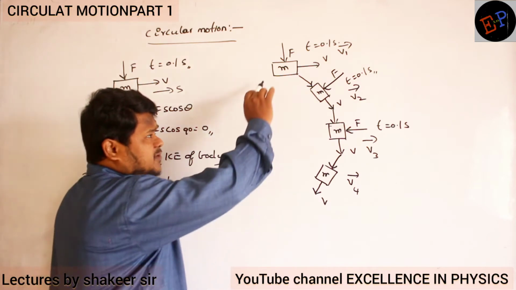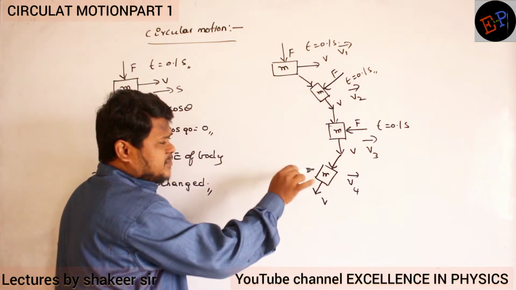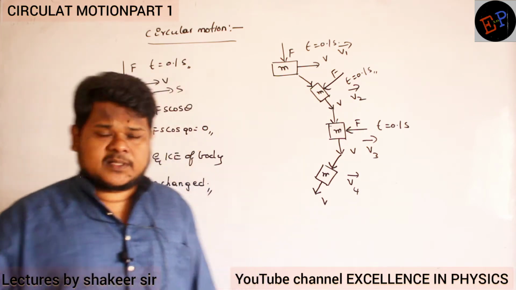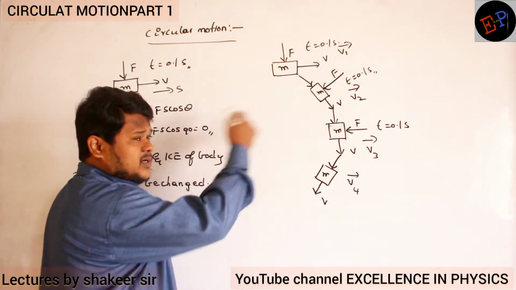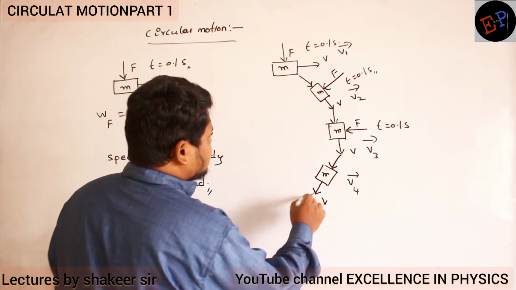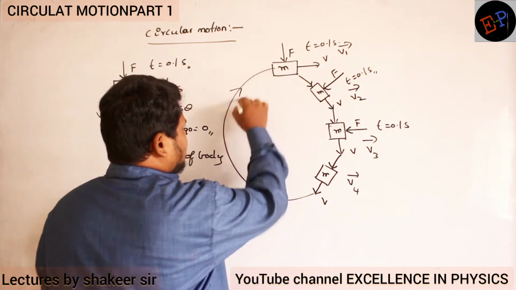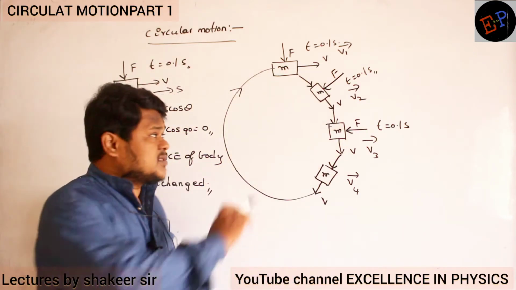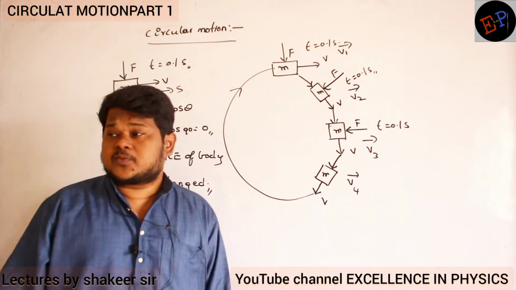So therefore, if I apply a force continuously perpendicular to the direction of the motion of the body, then can you say what will happen? So suppose I keep applying force like this. Then the body finally will move in a circular path. So this is what is happening. Are you able to understand? So this is the reason for circular motion.